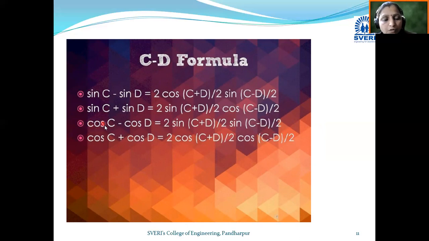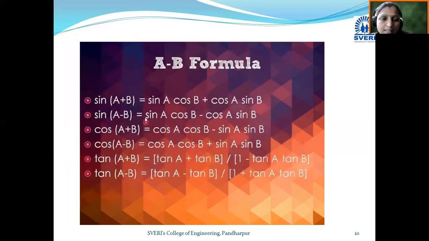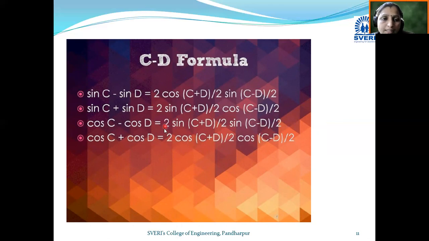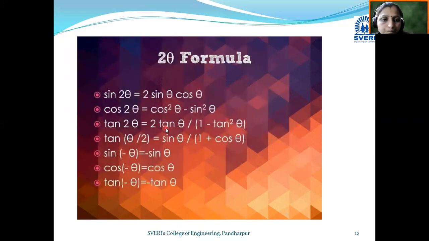Now next, cos C minus cos D is similarly 2 sin C plus D divided by 2 into sin of C minus D divided by 2. And cos C plus cos D is equal to 2 cos C plus D divided by 2 into cos of C minus D divided by 2. These formulas are obtained by using the compound angle formula, so they are called factorization formulas.